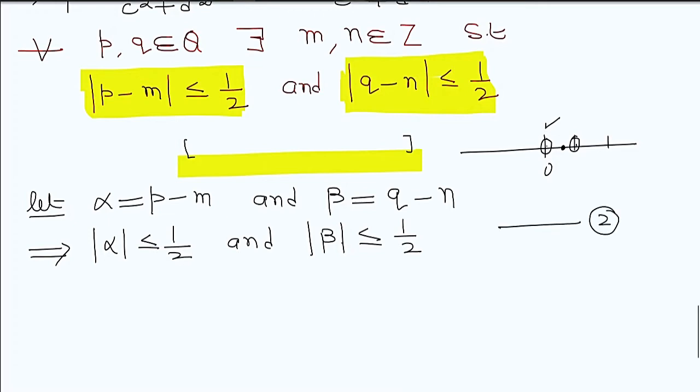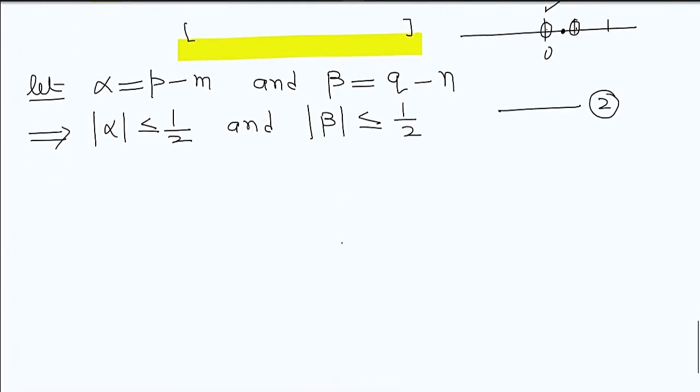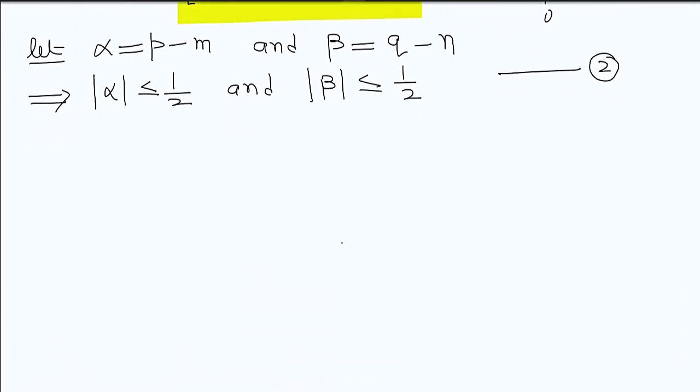You can name it as equation number 1, 2, any. So I write it in this way. From this we can find the value of p and q. What is p? p is alpha plus m, and q is beta plus n. Remember that m and n are integers.